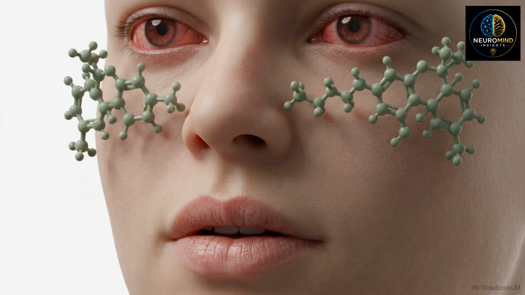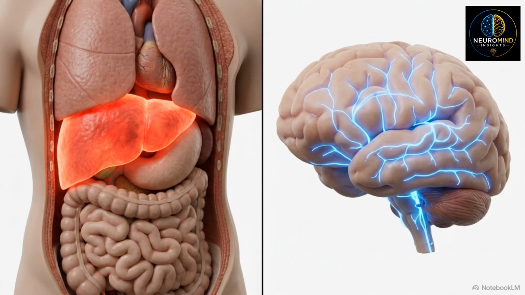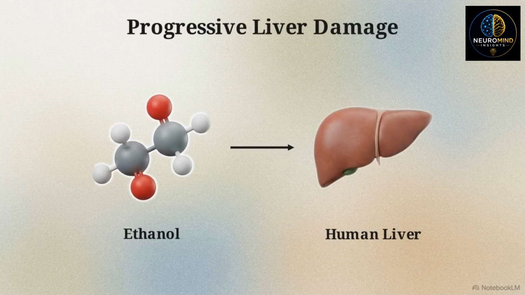The classic visual cues of cannabis intoxication are direct, localized autonomic receptor responses. Over years of chronic use, the divergent biological processing of ethanol and THC translates into two entirely different categories of long-term pathology. Chronic ethanol exposure initiates progressive structural damage.